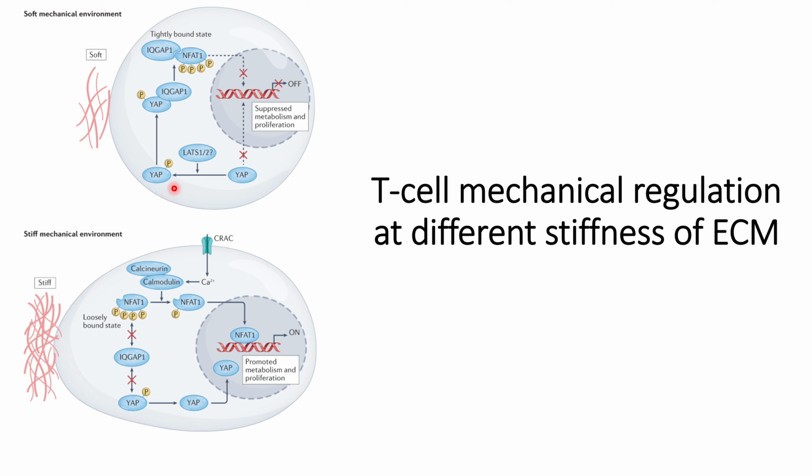And similarly, since the YAP protein is phosphorylated, it also won't be able to enter the nucleus, and thereby it does not cause epigenetic changes. That finally results in suppressed metabolism and proliferation, or we can say that the T cells are not activated in that case